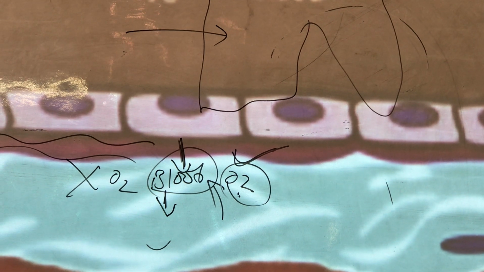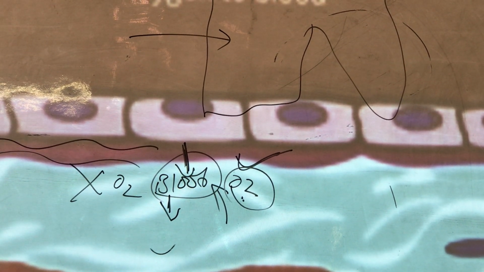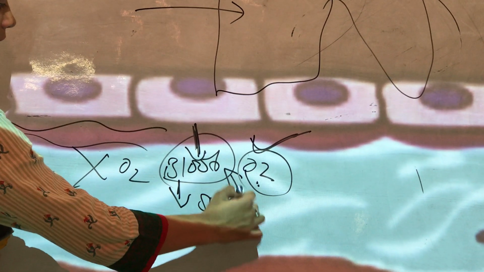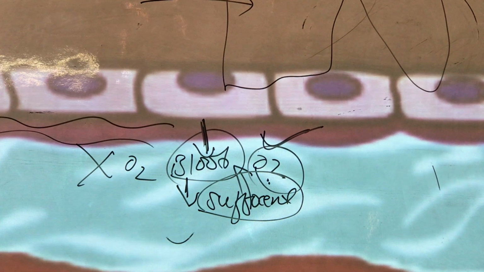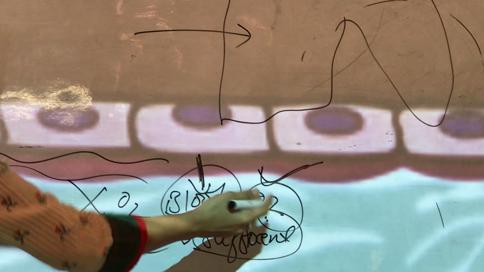Okay, if there is no oxygen in the blood, you will not feel good, maybe you will die. That is why you start feeling suffocated when there is less supply of oxygen. Why do you feel suffocated? Still you have blood in your body, yet you feel suffocated. Why? Because your blood cannot move without oxygen.